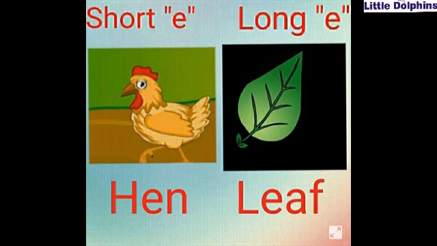Kids, here again we have two spellings. First one is for the short sound of E, H-E-N, hen. Sound A, that is short, hen. But the second picture, is this leaf? No, the sound of vowel E will be long because of the magic of vowel A. That is, with the vowel E we can see E-A. So this will be leaf, long sound.